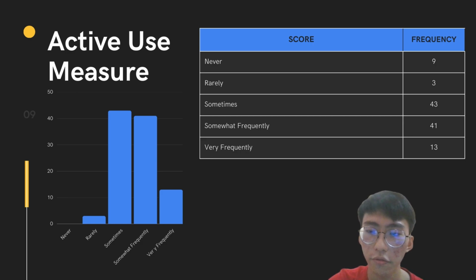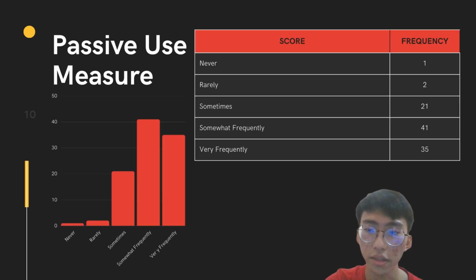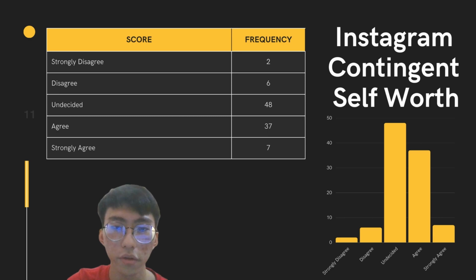The frequency for the score is 9, 3, 43, 21, and 13. Next is the passive use measure. This measure gains the frequency of 1, 2, 21, 41, and 35. Next is the measure of Instagram contingent self-worth. It is measured using strongly disagree, disagree, undecided, agree, and strongly agree. The frequency is 2, 6, 48, 37, and 7 respectively.